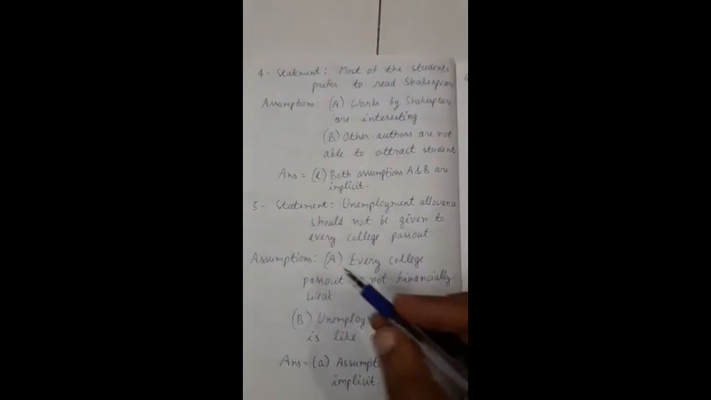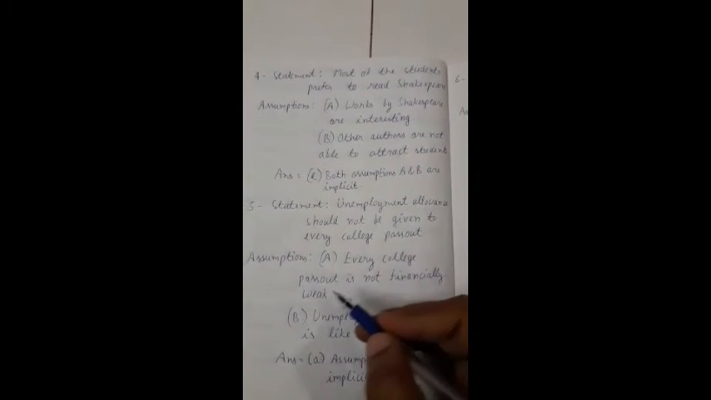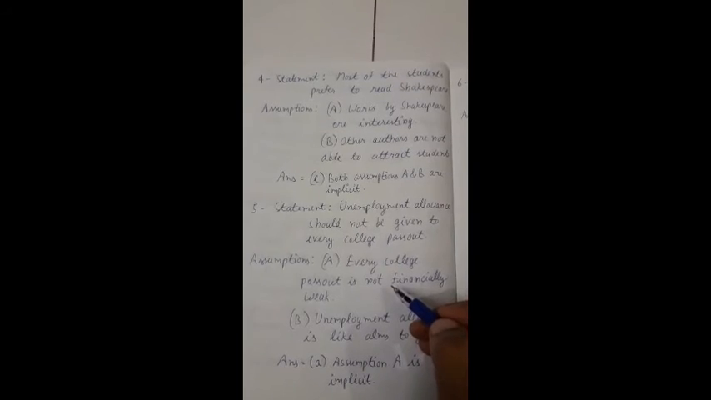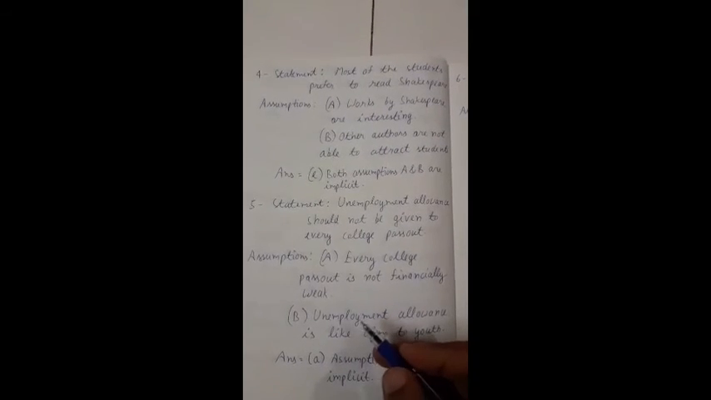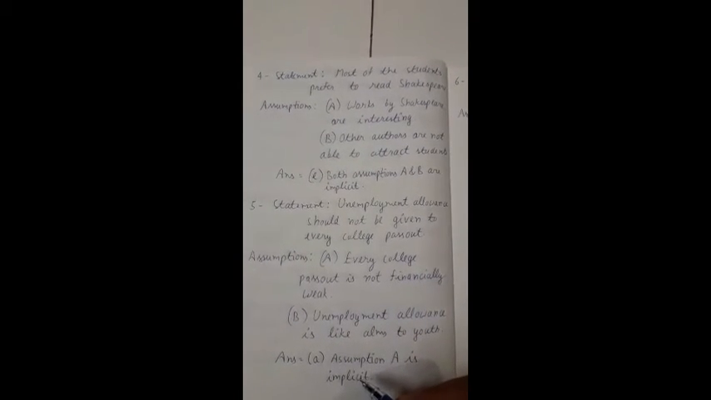Now see, the fifth question statement is unemployment allowance should not be given to every college pass out. Assumptions are A, every college pass out is not financially weak, and B, unemployment allowance is like alms to youth. So from this we can notice the answer will be A part, that is assumption A is implicit.